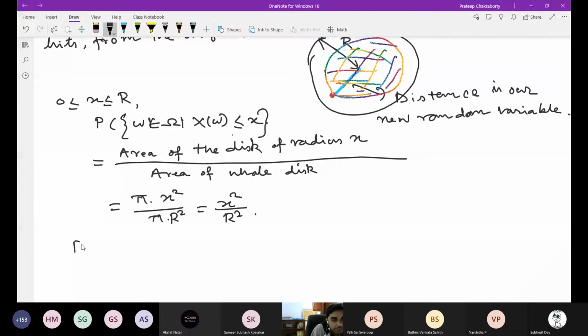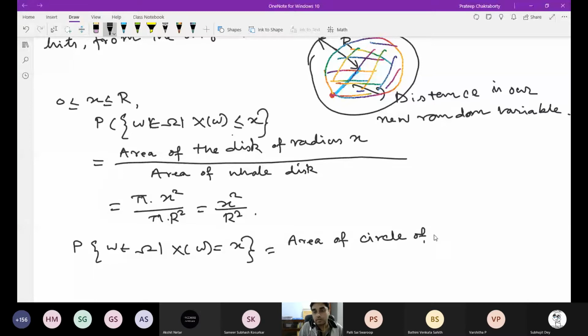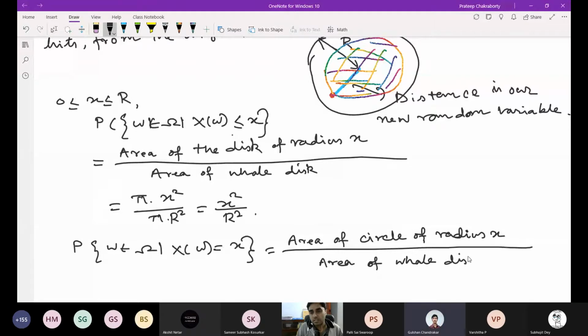Now, what is the probability that X of omega is equal to just x? That means the area of the circle of radius x upon, by the same thing because you are taking uniform probability, the area of the whole disk, pi R square. What is the area of a circle of radius x?